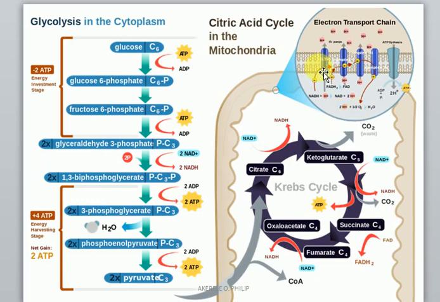Now, these two processes, Krebs cycle and electrotransport chain, take place in the mitochondria.